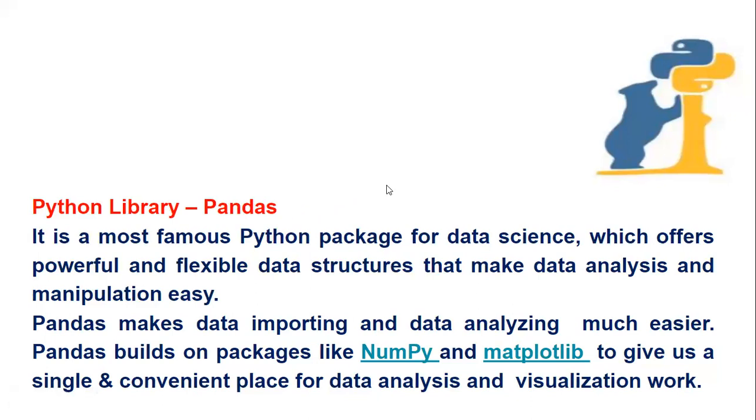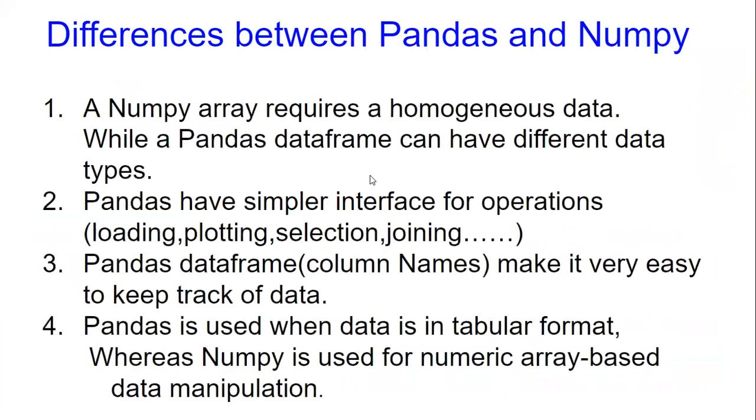Now the next thing we are going to see is the difference between Pandas and NumPy. NumPy is nothing but Numeric Python. The NumPy array requires homogeneous data. Homogeneous data means the same type of data, so when you are using NumPy, you have to use the same data type. But if you are using a Pandas DataFrame, we can use different types of data, like float, int, string. Then, Pandas has a simple interface for any operation you want to do with your data.